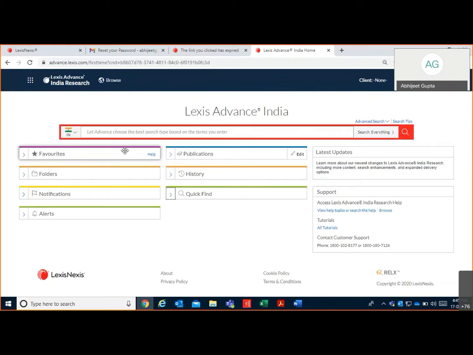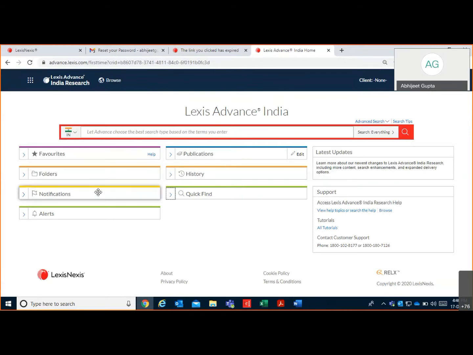Secondly, in folders, you can create n number of folders. For example, if you are searching content on the Companies Act or constitutional morality, you can create folders with the related topic, and save your paragraphs or articles or journals in those folders for your future reference.